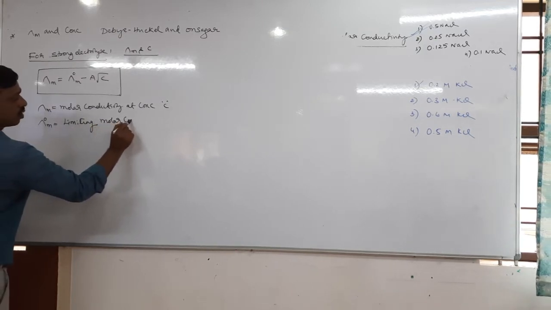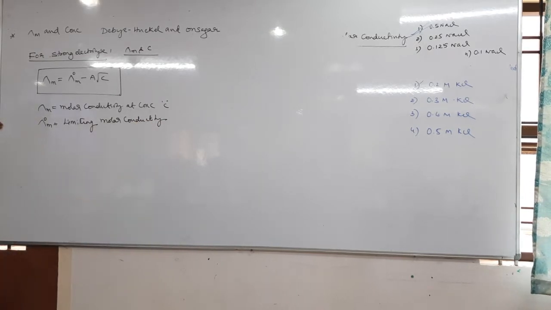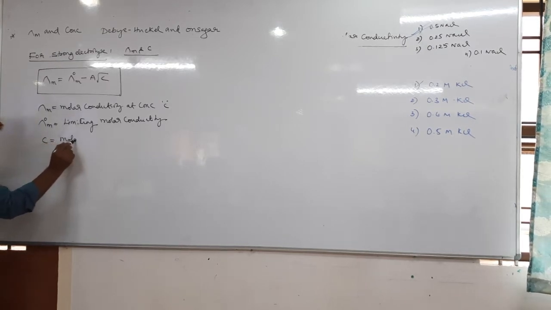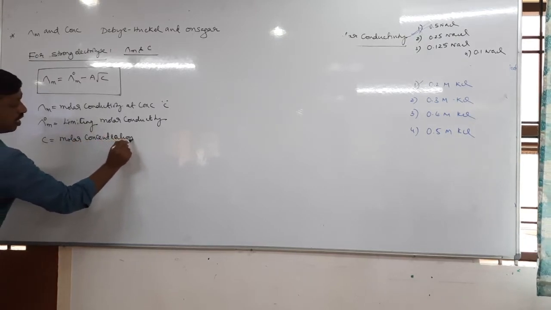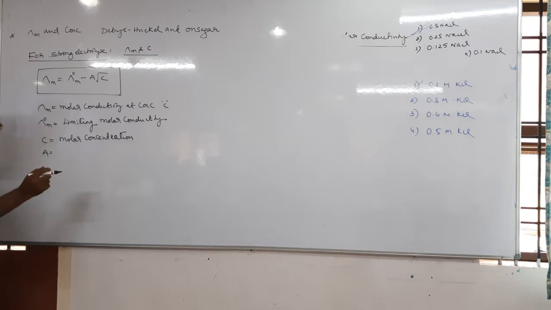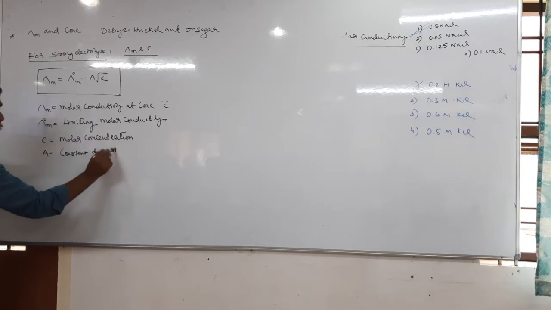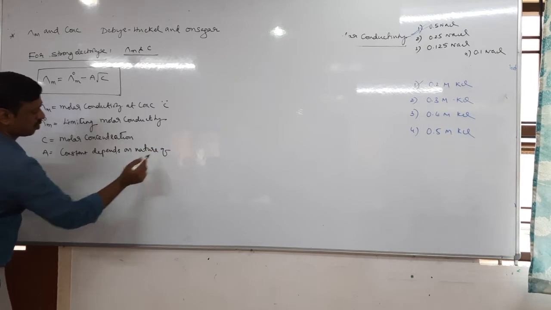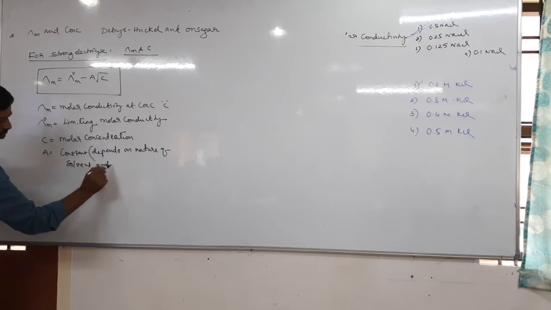C is the molar concentration, that is concentration in molarity, and finally A is a constant, the Debye-Huckel constant. This constant depends on nature of solvent and temperature.